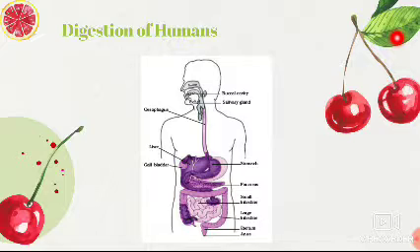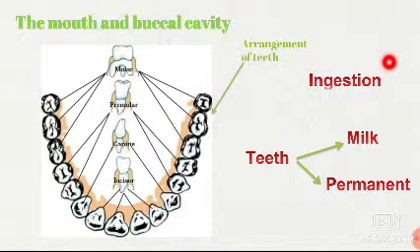Okay, children. First we are going to see the mouth or the buccal cavity. The food is taken into the body through the mouth. You all know that. The process of taking food into the body through the mouth is called ingestion. In the mouth only you can chew. Can you see how many teeth are there? Yes, there are many types of teeth also. Using the teeth only you will chew the food, and it will break into small pieces and you will swallow it.